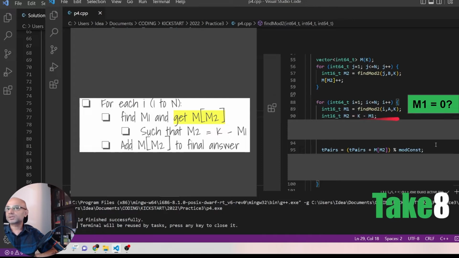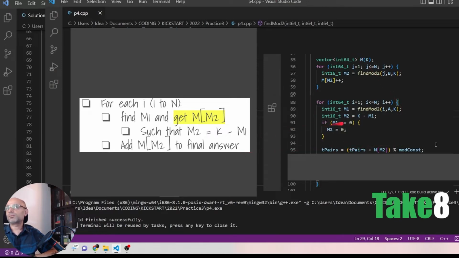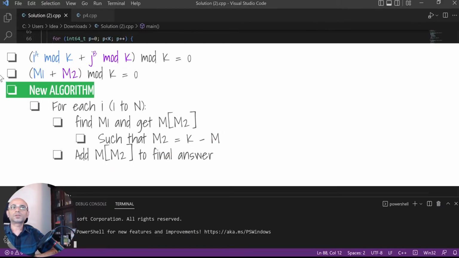But there is a corner case when m1 equals 0, because then m2 equals k, which does not exist. So when m1 equals 0, m2 should not be k, but it should be 0, because k equals 0 when taken mod k. So this is our new algorithm that we implement. But we haven't taken care of the case of i not equal to j, which is a condition in the original problem.